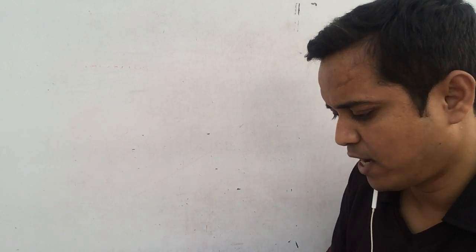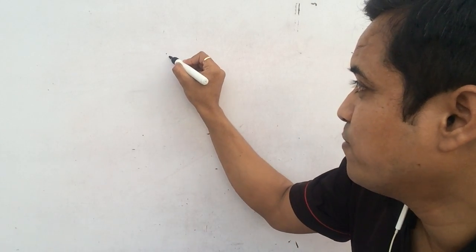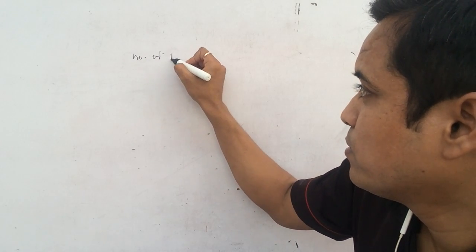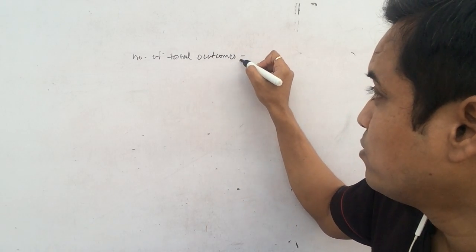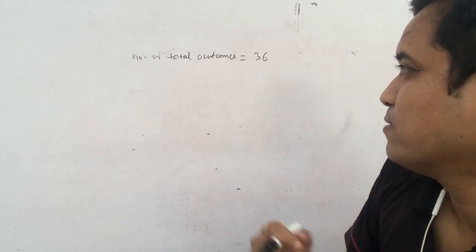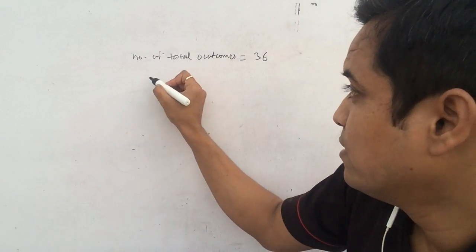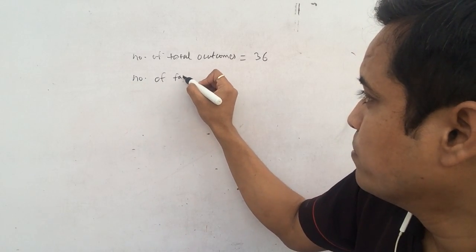In a throw of a pair of dice, what is the probability of getting a duplet? In a throw of a pair of dice, find the probability of a duplet. So in a throw of a pair of dice, you have the total number of outcomes. I have told you, total outcomes equal 36. You can rewind your video and see what the total number of outcomes was, and you need to find the probability of getting a duplet. So the number of favorable outcomes.